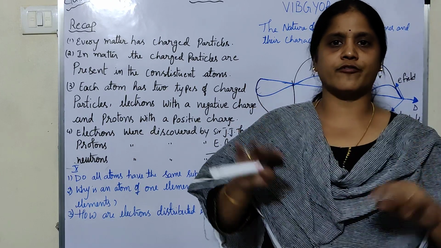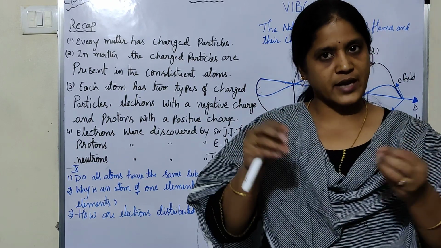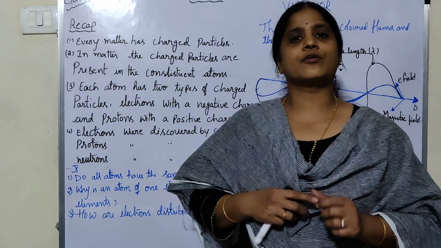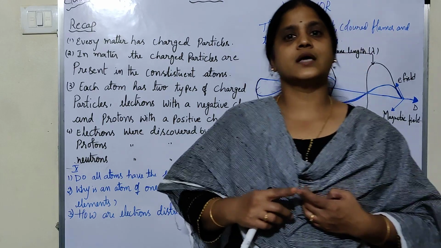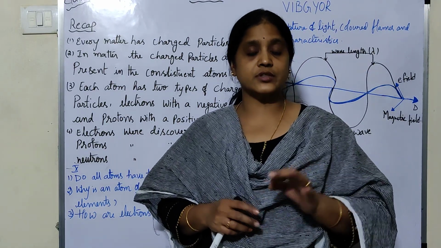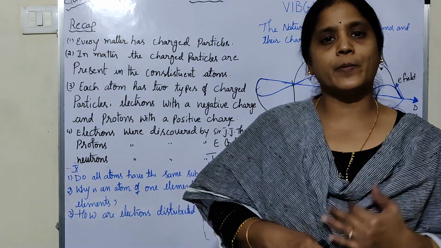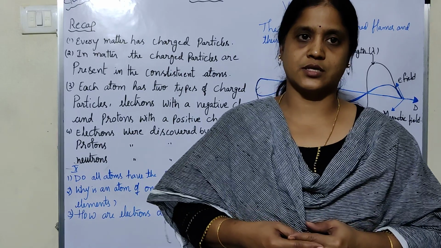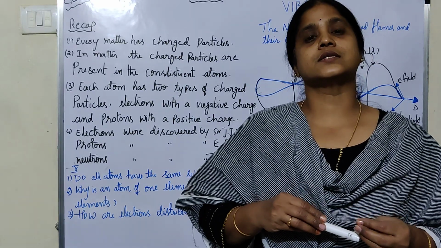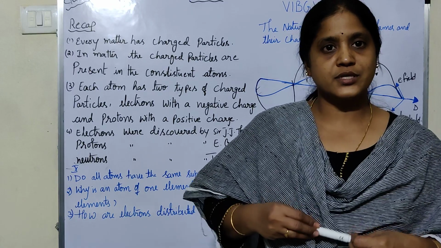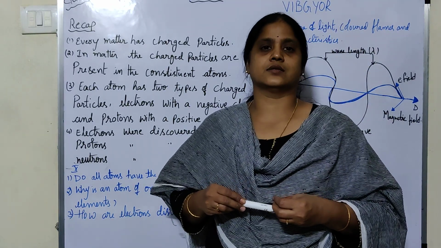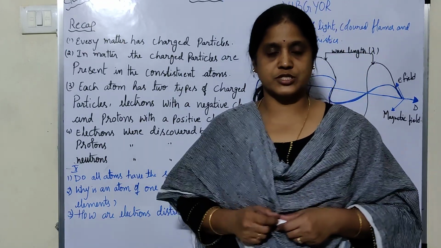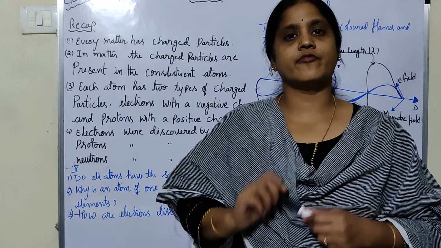In any kind of atom, these two types of charge are present. Electrons have negative charge and protons have positive charge. And along with these two charged particles, one more particle is present in an atom, and this particle has no charge. So these three particles are present in an atom. Due to this, these three particles are known as subatomic particles of an atom. So one more question. What are the subatomic particles of an atom?